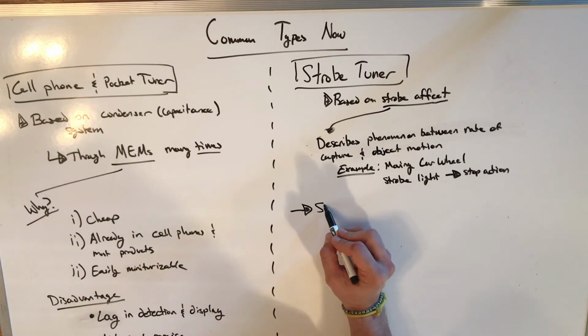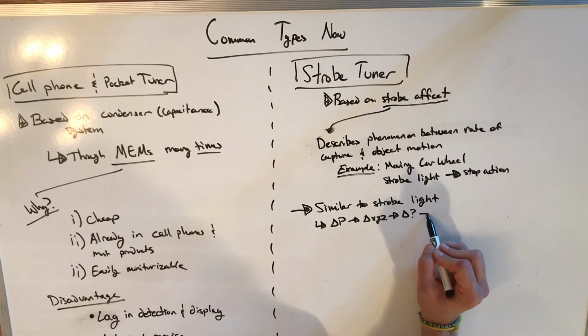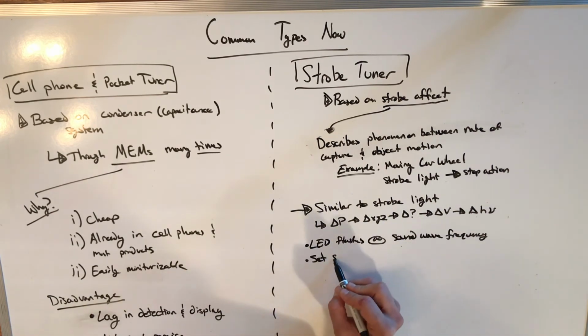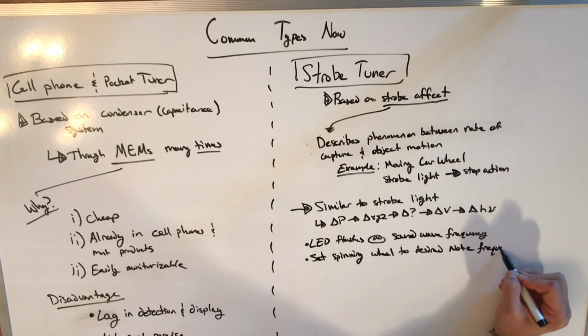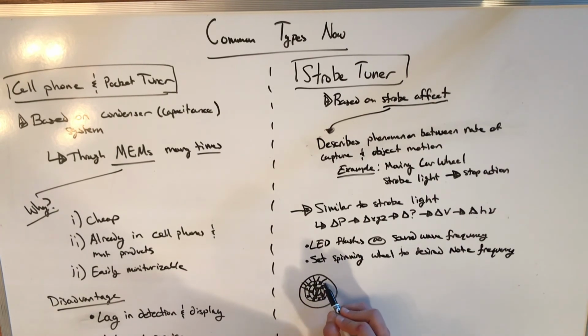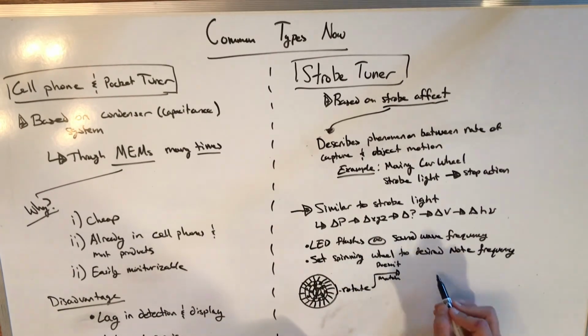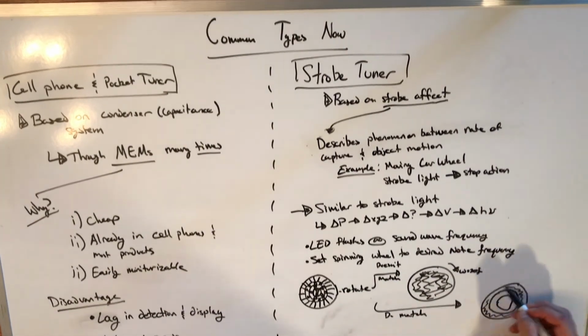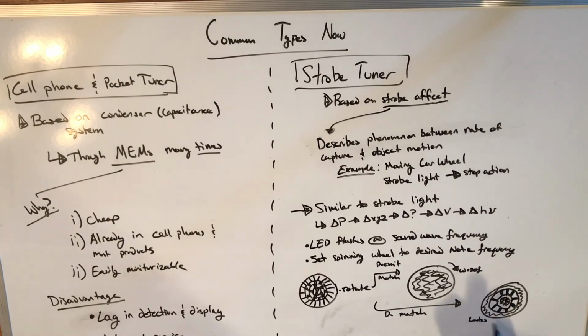The tuner uses a similar effect to the strobe light. So we have a change in pressure, change in displacement to whatever change is used, change in voltage, which then has a change in light. So an LED will flash at the same frequency of the sound wave, and then we'll set a spinning wheel to the frequency of the note that we want. The wheel has many different levels of dots at different thicknesses and rates around. So as it spins, if it doesn't match the LED flashing, it will look blurry. If it does match, one of the levels of the black dots will match and will look like it's not moving. The disadvantage of this is that it's large and clunky, a lot of moving parts, and it needs an external power source. The advantage, though, is that it is the most accurate tuner.